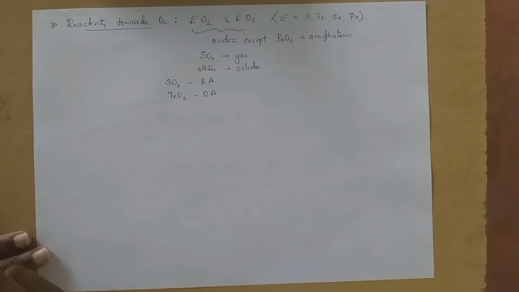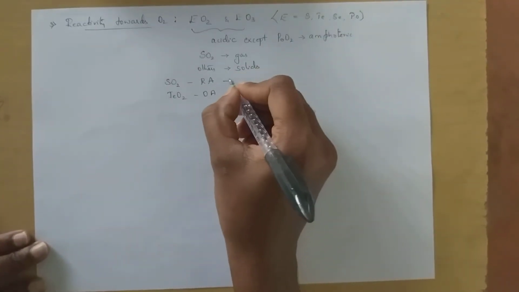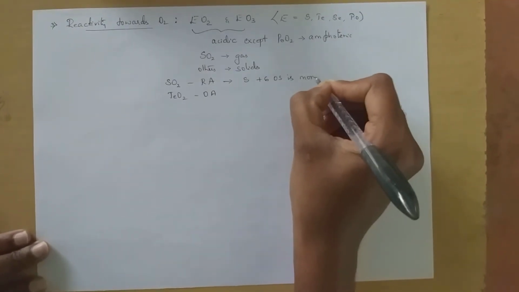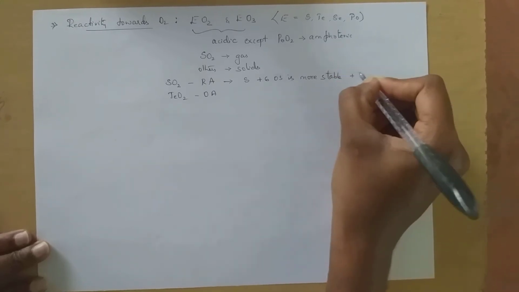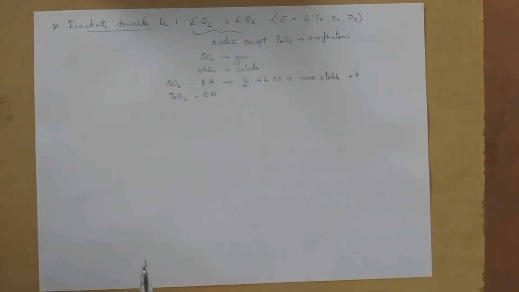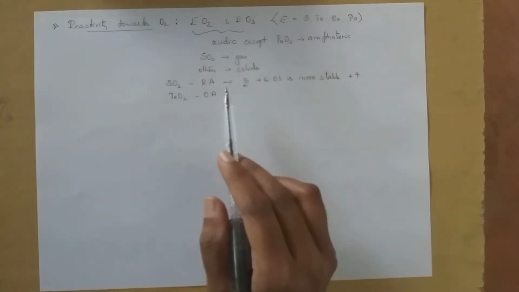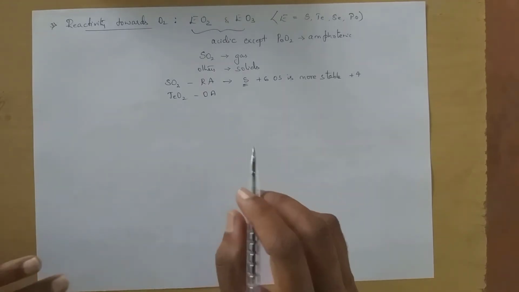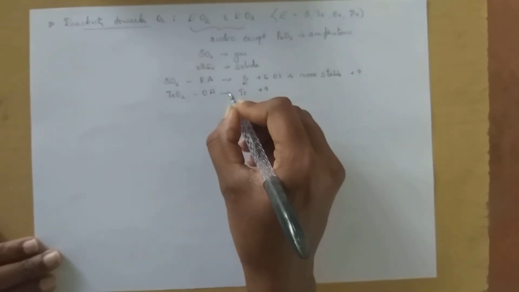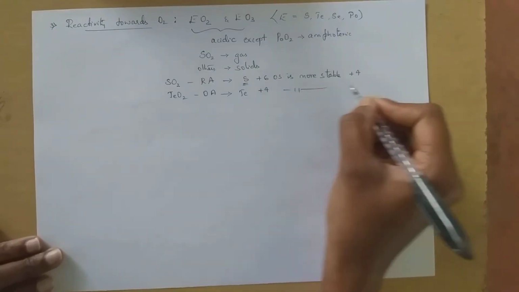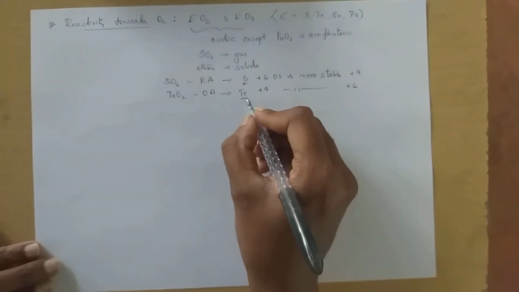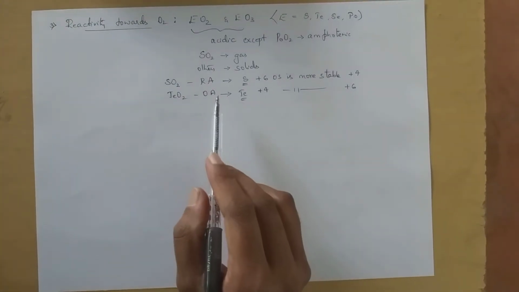That is because in sulfur, the +6 oxidation state is more stable than the +4 oxidation state, hence it acts as a reducing agent. Whereas in tellurium, +4 is more stable than +6 due to inert pair effect, hence tellurium oxide acts as a good oxidizing agent.